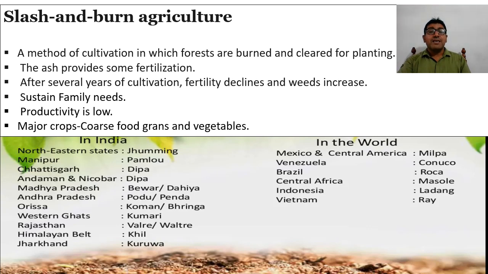As it is mentioned here, it is a method of cultivation in which forests are burnt and cleared for planting. The ash provides some fertilization. After burning, the remaining material provides good content for the growing crops. After several years of cultivation, as the fertility declines and weeds increase, they leave that piece of land and move to another area.